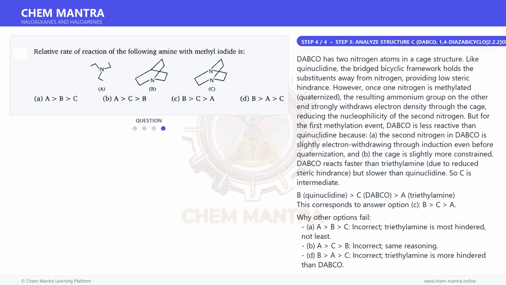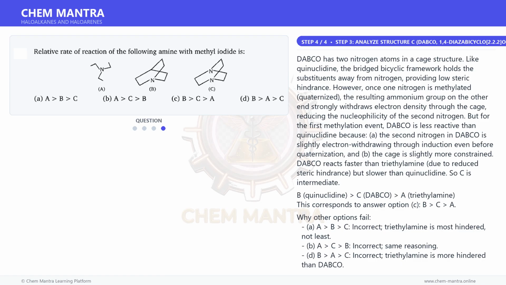But for the first methylation event, DABCO is less reactive than quinoclidine because A. The second nitrogen in DABCO is slightly electron withdrawing through induction even before quaternization, and B. The cage is slightly more constrained. DABCO reacts faster than triethylamine due to reduced steric hindrance, but slower than quinoclidine. So C is intermediate.